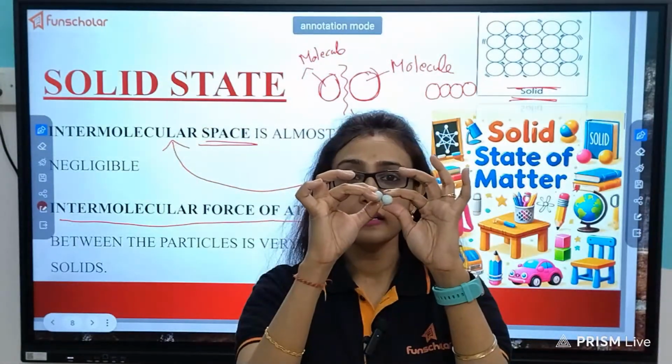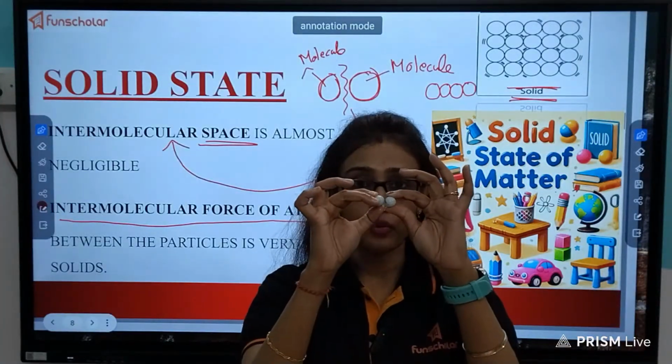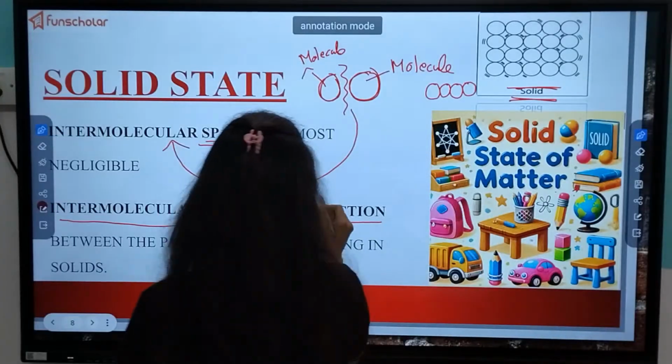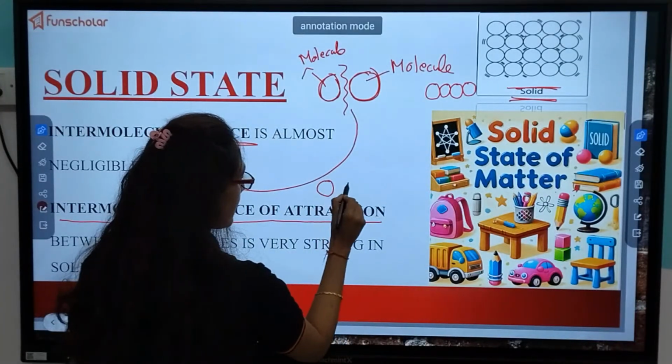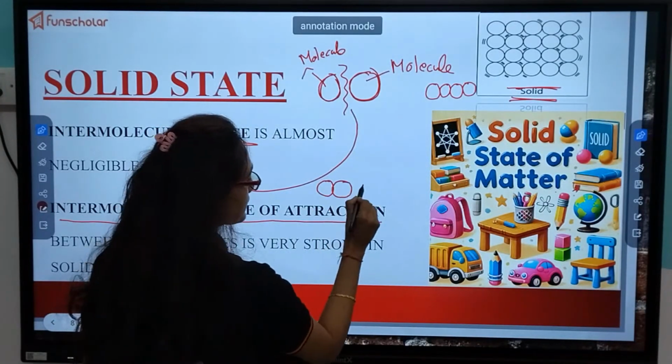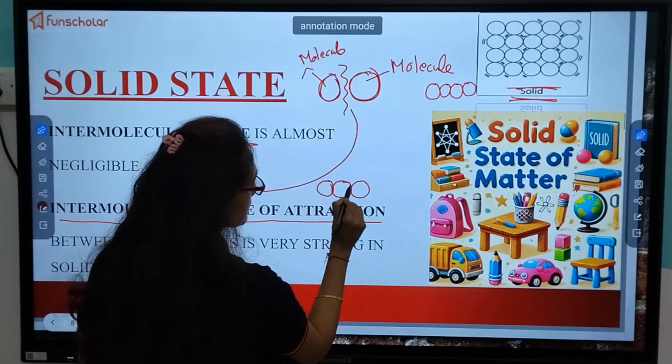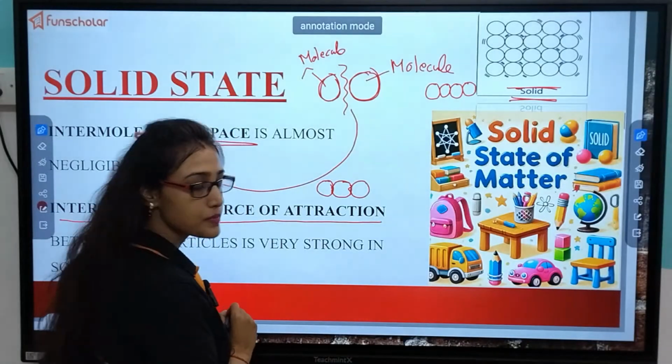So this is intermolecular force of attraction. So this is a molecule and this is another molecule, this is another molecule. See, there is no space. Why is there no space?